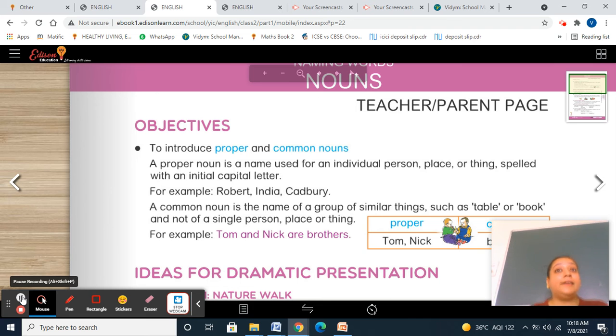Getting this point? For example, there are many phones, many mobiles. But when I'm talking about a particular brand of that mobile, for example Samsung, Apple, Vivo, or Oppo, I'm taking a particular name. So mobile phones, common noun, and the name of that particular brand is a proper noun. You eat chocolates. There are many chocolates in the market. But when you say, I need 5 Star, 5 Star is a proper noun. Chocolate, common noun, because they are all chocolates.